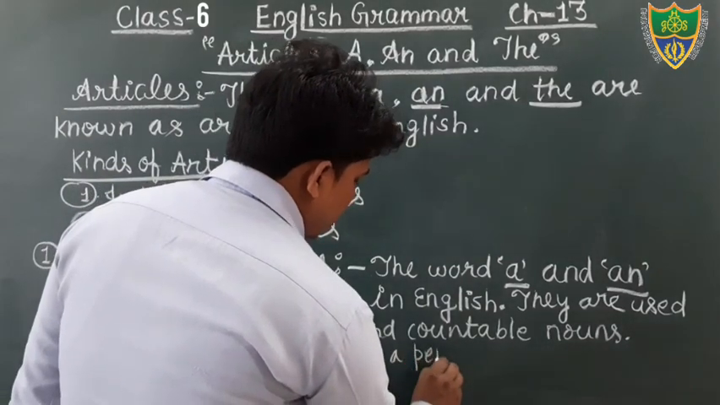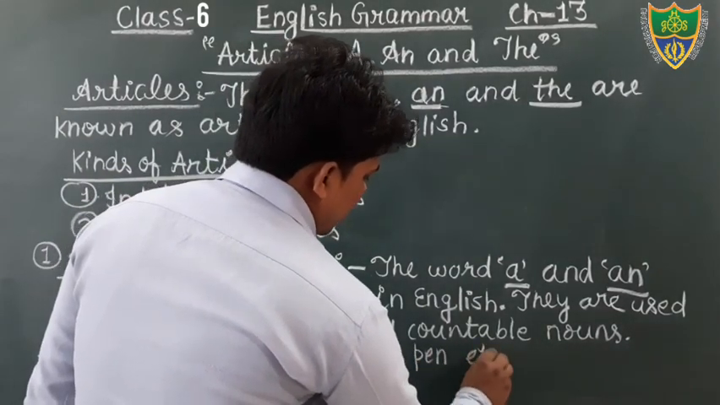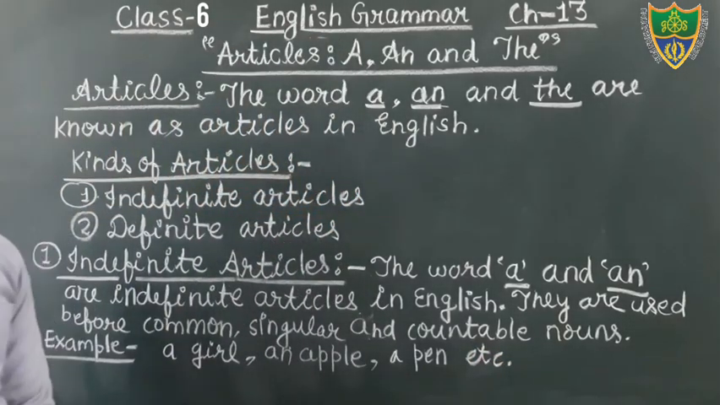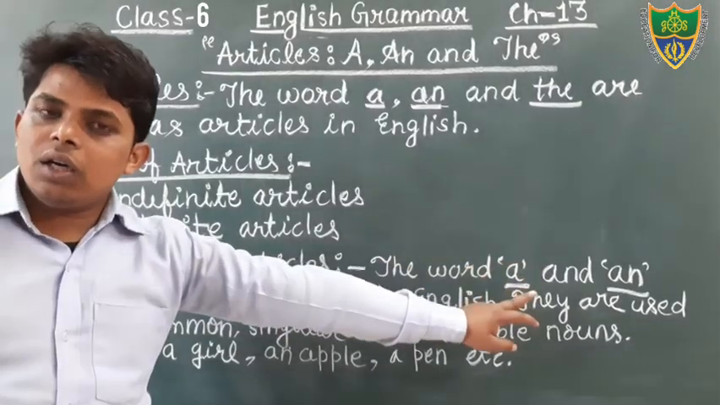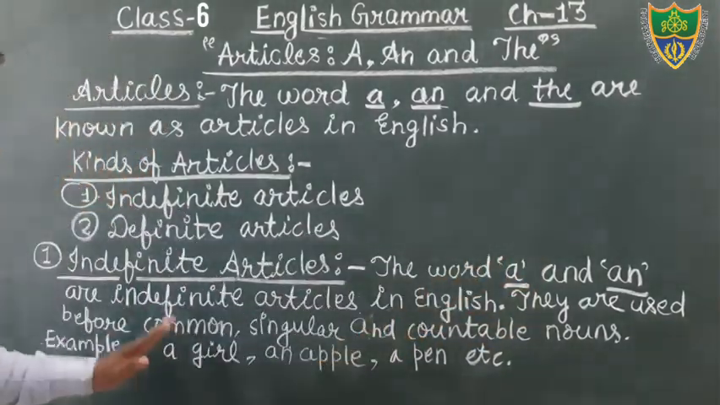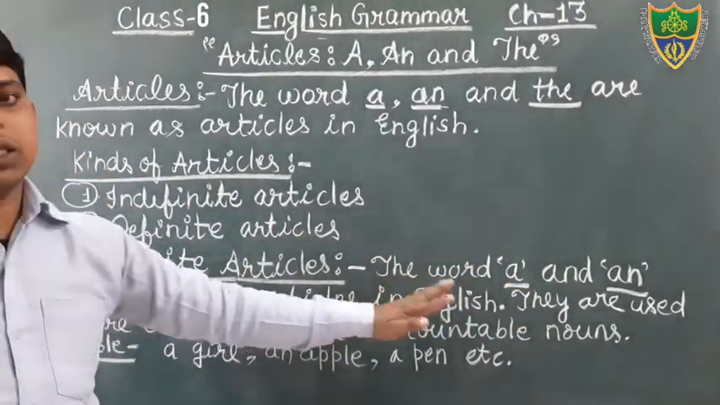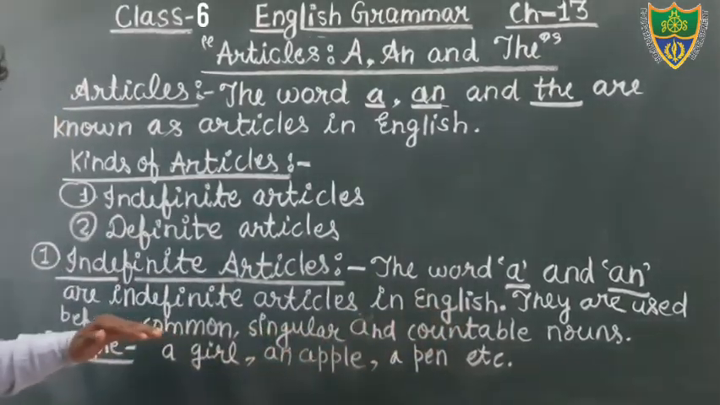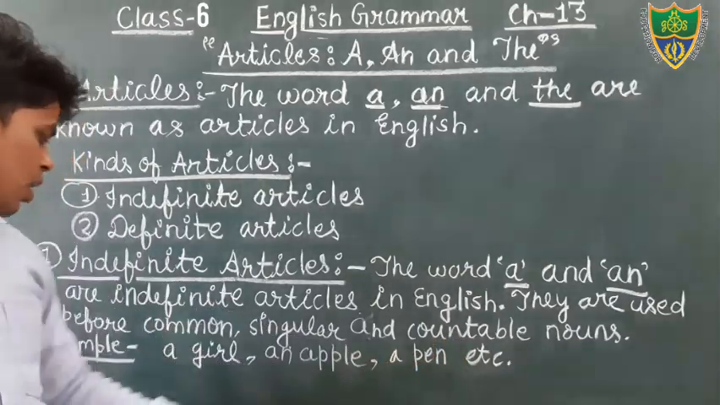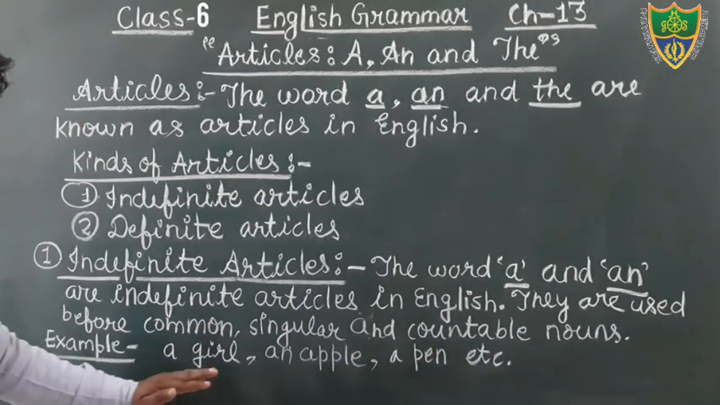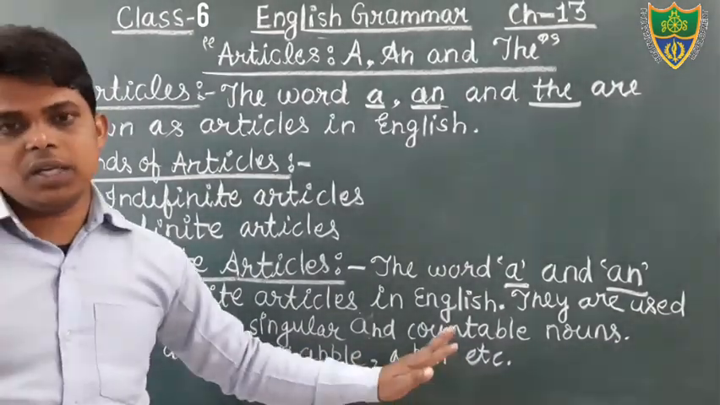It is also a countable noun, etc. Okay, students, so just write out. What are indefinite articles? The words a and an. These two are indefinite articles in English. They are used before common, singular, and countable nouns. For example, you can see a girl, an apple, a pen, etc.